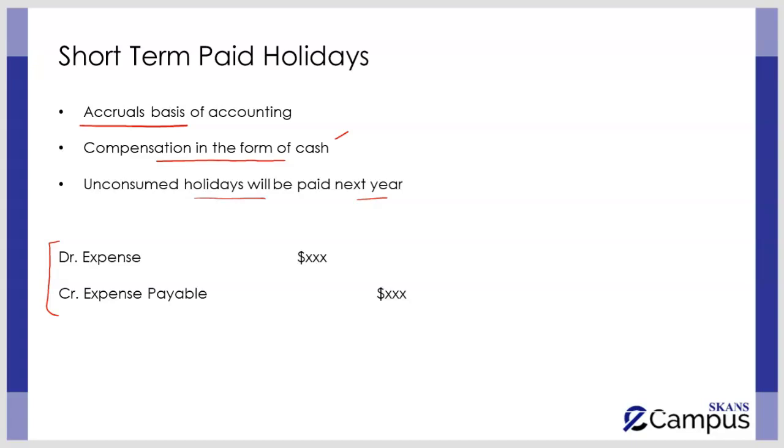Now the next thing is that when you know that this is going to be the case, the double entry is passed at the year end, that is debit expense, which is the amount that is going to be compensated to the employees, and credit to the expense payable. Later on in our lecture, we will see how the calculation of this amount is done. But for now, please keep in mind that the expense is going to be recognized immediately. When an employee is performing the task, he is paid not only for the days for which he is coming into the office, but also for the days for which we provided them the option of either availing a paid holiday or getting a compensation against it.